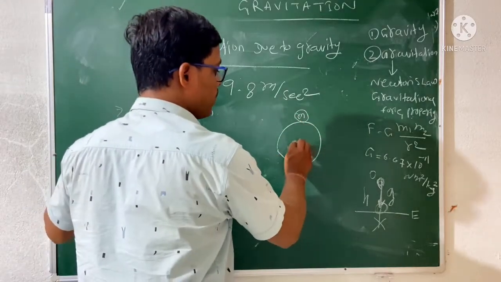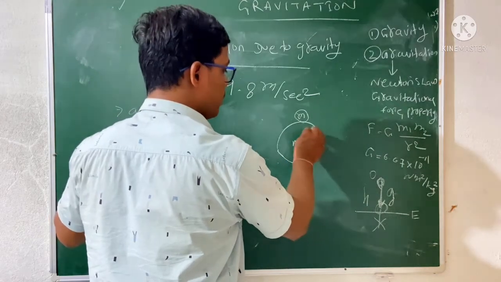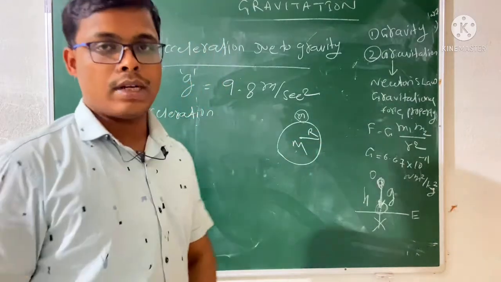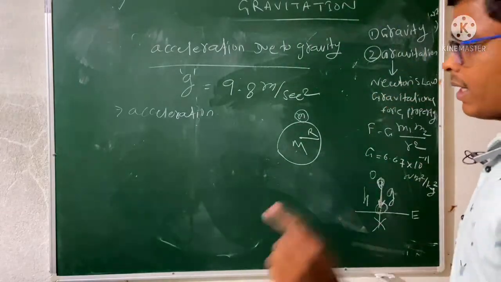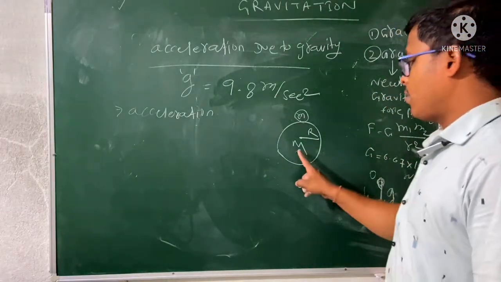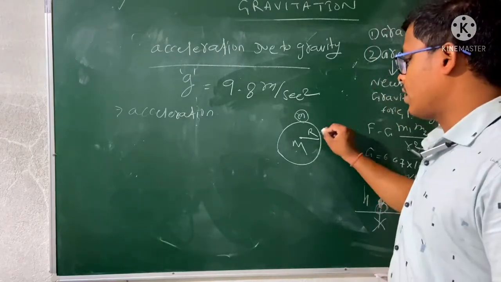So on the earth surface, the mass of the earth is M and the radius is R. You know what the relative mass of the earth is; you can also find it on Google. What is the mass of the earth and what is the radius of the earth? So these are the two constant things.